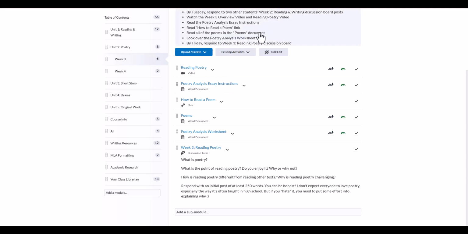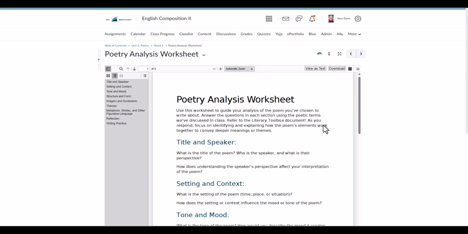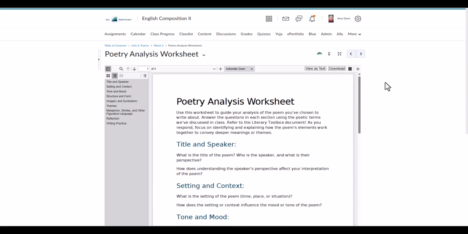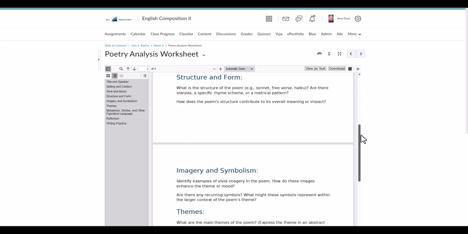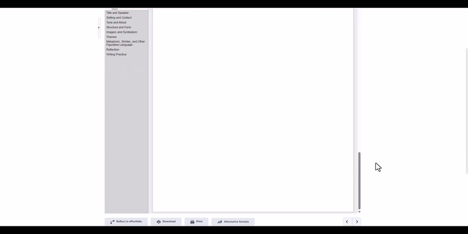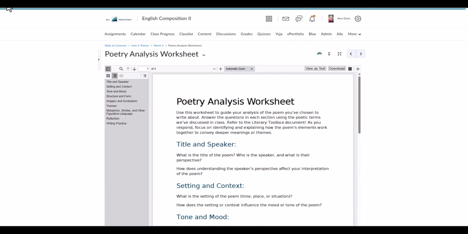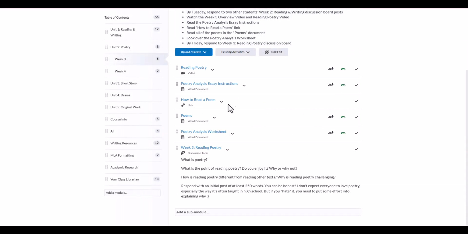So, how to read a poem link, look at the poems document. This is the poetry analysis worksheet. This is not due this week, but you should look over it because it will be due next week. So this week we're reading all the stuff, and next week we're writing all the stuff. Next week you will need to fill out this poetry analysis worksheet about the poem that you've decided to write about. So just look that over so that you know what's there.